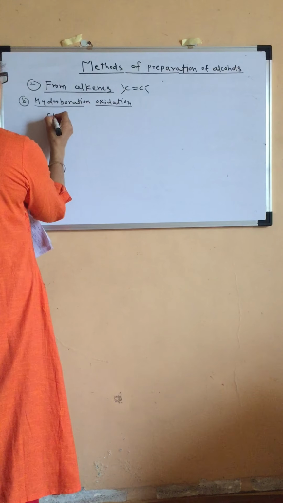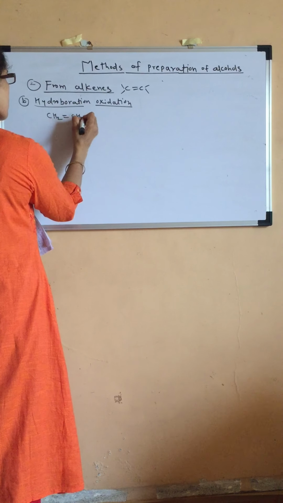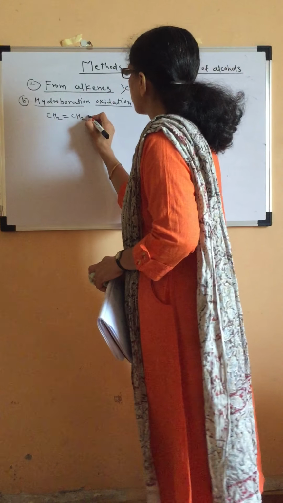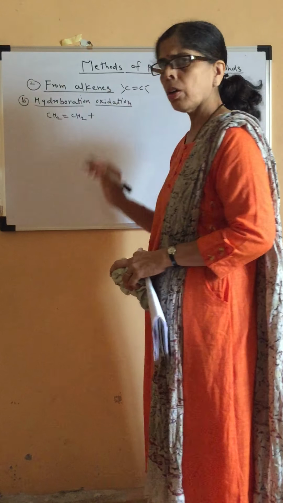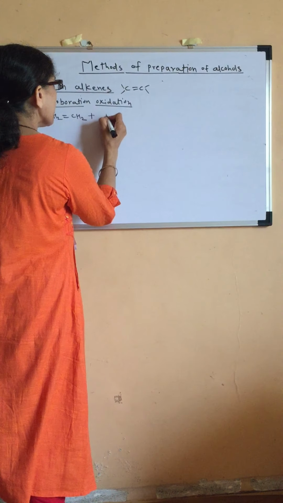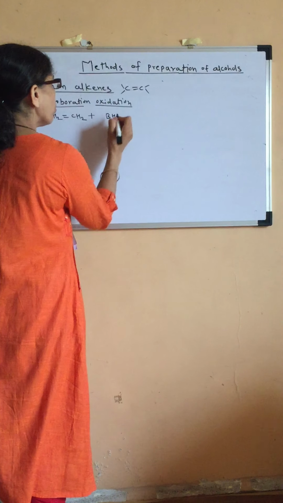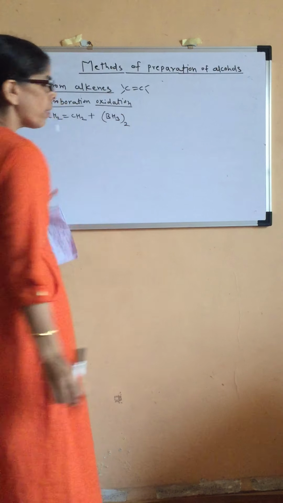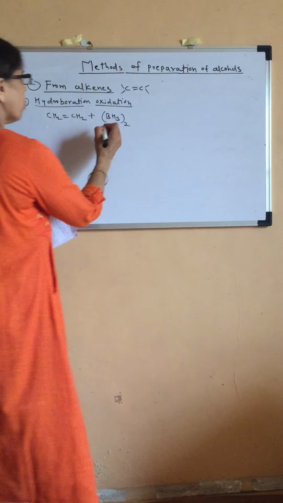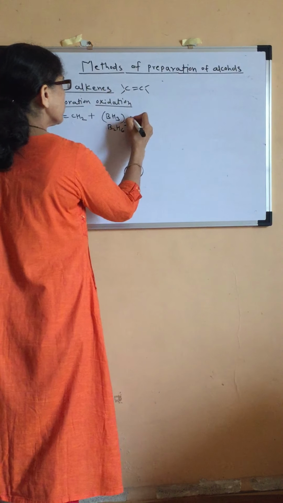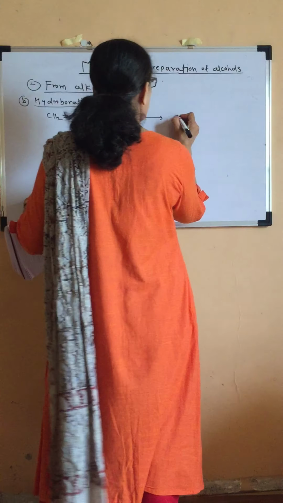See, again we will take a simple alkene, CH2 double bond CH2. In the first step, we are going to add diborane, and then oxidation will be carried out. So borane is BH3, and diborane is BH3 twice, or you can say B2H6. So we are going to add B2H6 across the double bond.